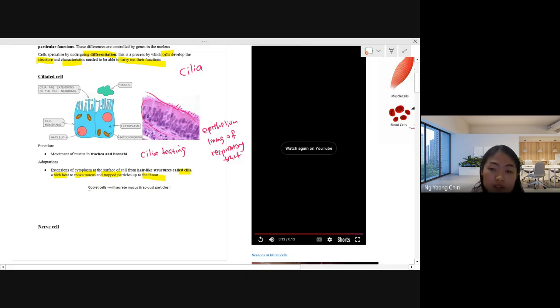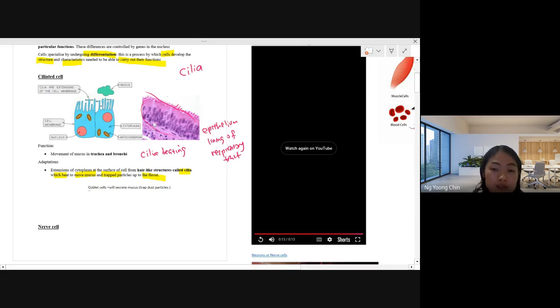Correct. So this cilia is a long extension. You can see it's a long extension, a hair-like structure. You can describe the cilia as a hair-like structure, just looking like your hair. They are able to move and beat, helping to move the mucus around the respiratory tract.